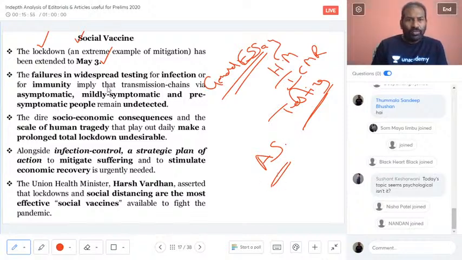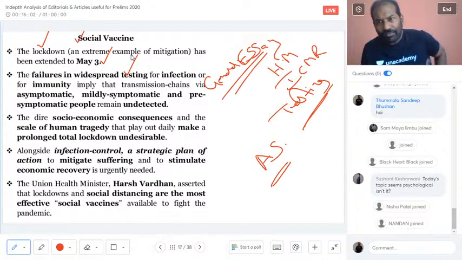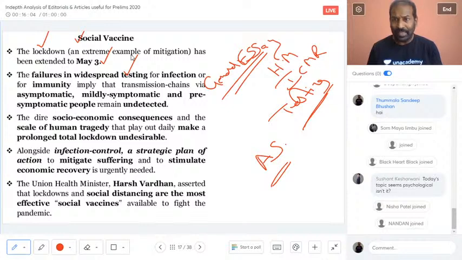That means whenever the transmission is happening, definitely we are not going ahead with aggressive testing. Aggressive testing hasn't effectively started yet. Yes, ICMR is saying that we will go ahead with aggressive testing, and probably in the second phase of the national lockdown, till May 3rd, there could be aggressive testing by the health ministry and the Indian Council of Medical Research.